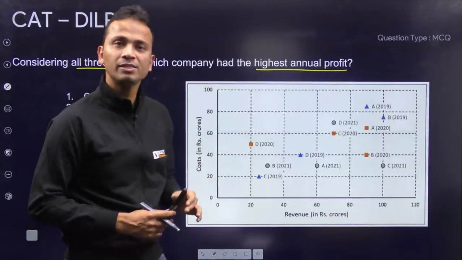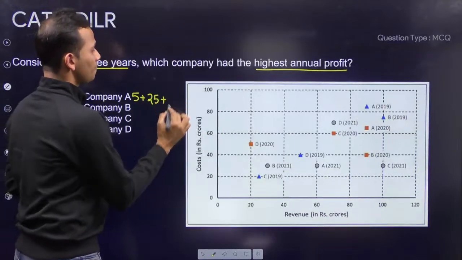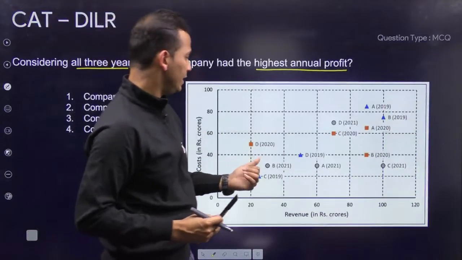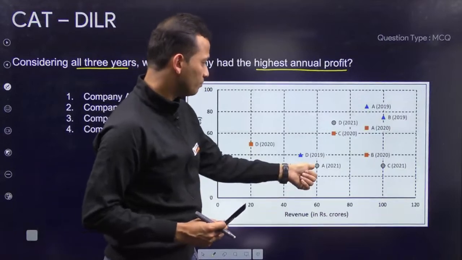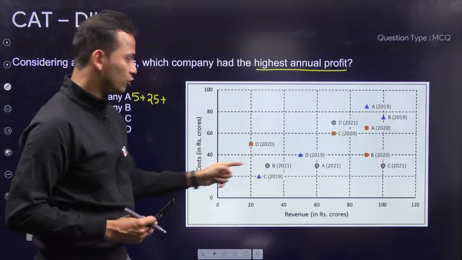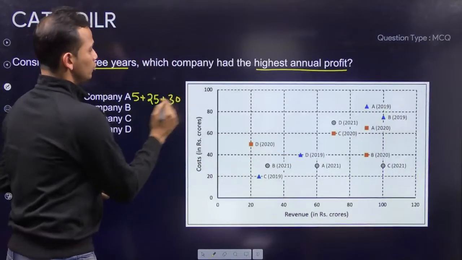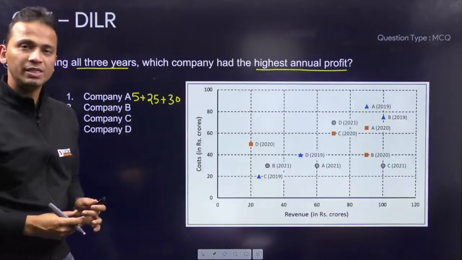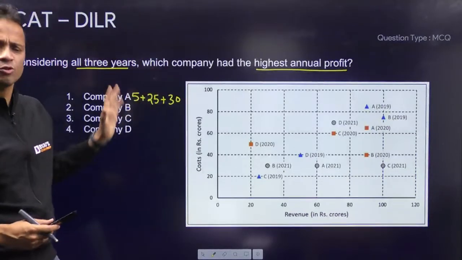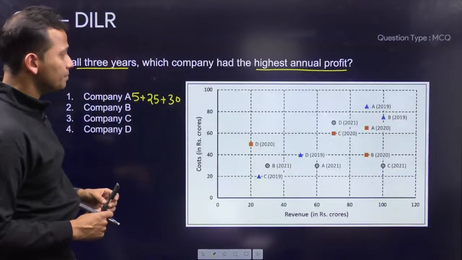So 90 minus 65 is 25. So plus 25, and then again company A in the last year 2021 revenue is 60 and minus 30. So 60 minus 30, that is 30. So this is the total for company A. I'm not adding, मेरे को highest find out करना है, बाद में देख लेंगे. ठीक है? All right. Next company B.